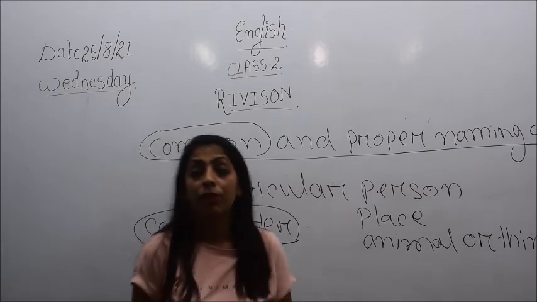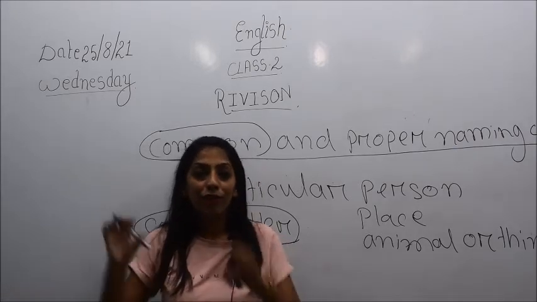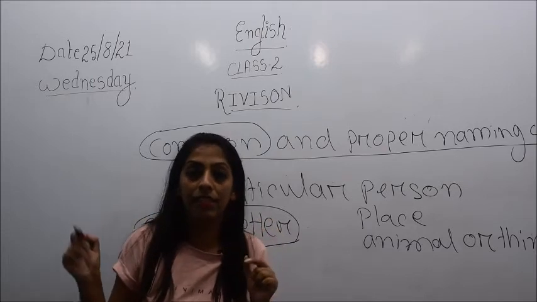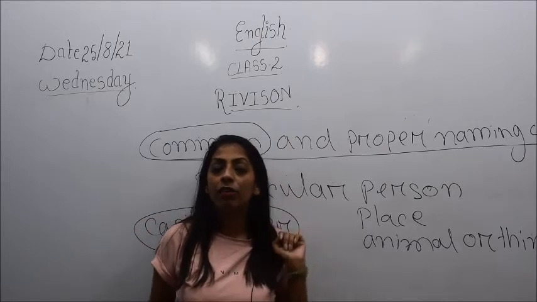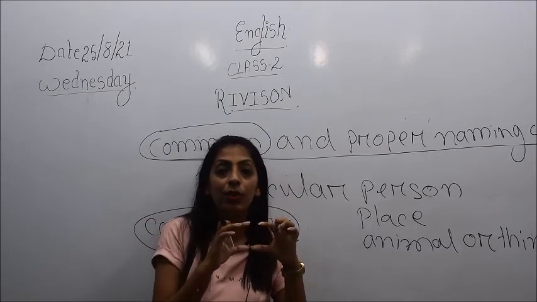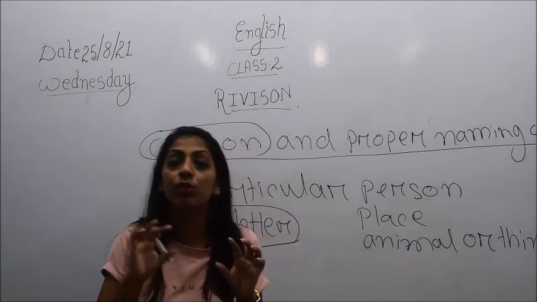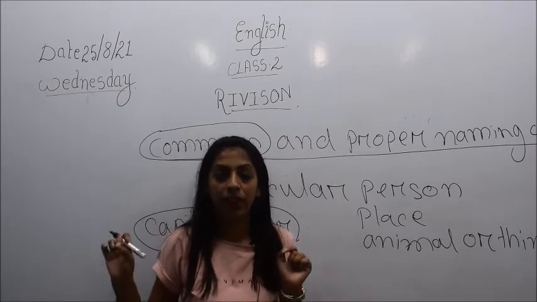So children, we know that whenever we start writing a sentence, only the first letter of the sentence starts with a capital letter, and the rest we write in small letters, right?